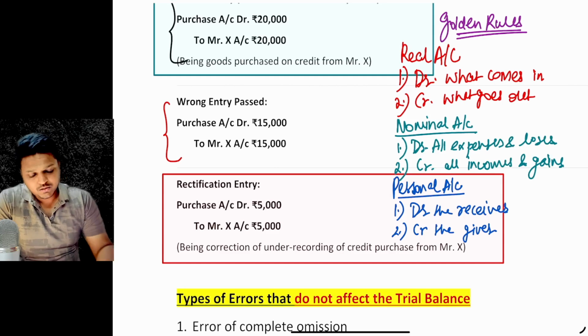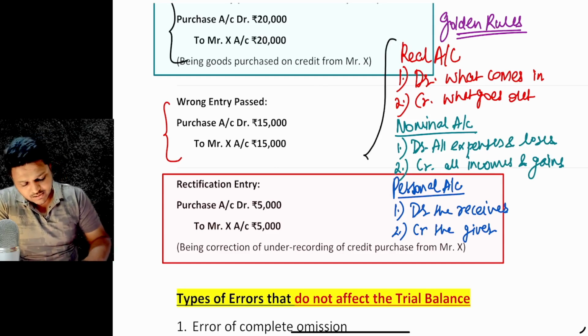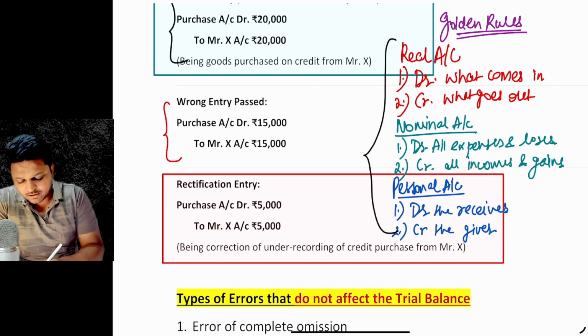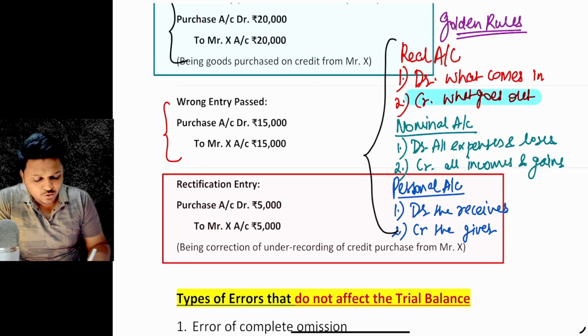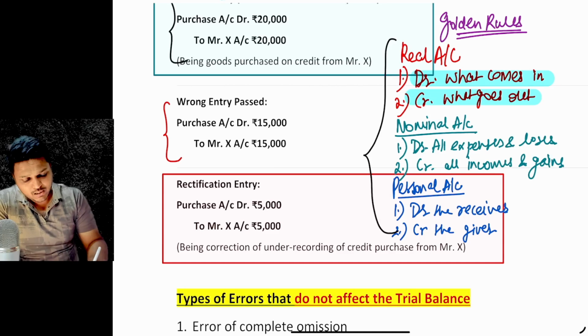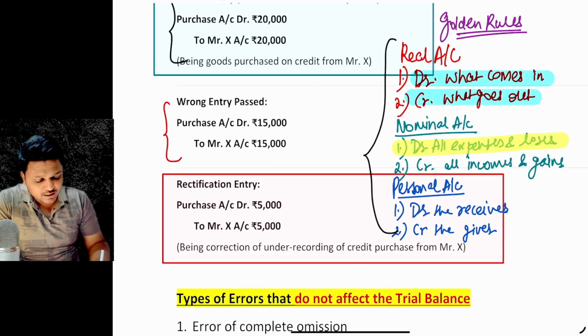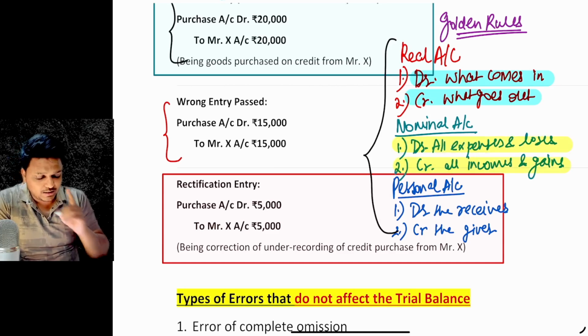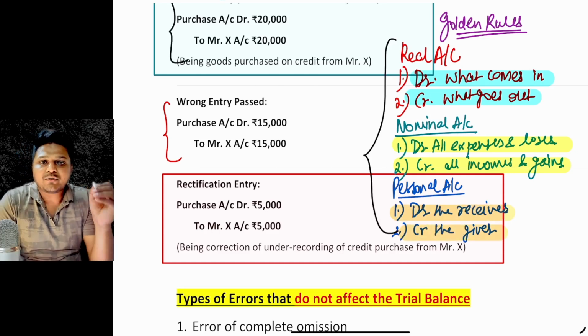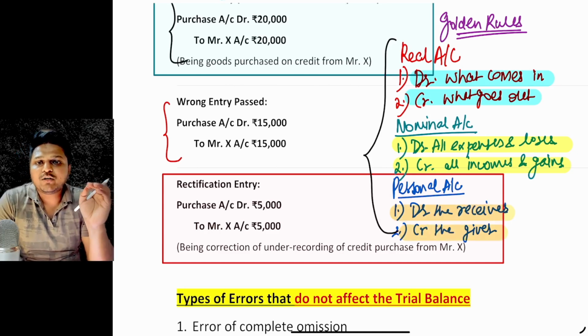For real accounts, it's debit what comes in and credit what goes out, right? For nominal account, it is debit all the expenses and losses and credit all the incomes and gains. And for the personal account, it's debit the receiver and credit the giver, right? So these are the golden rules.